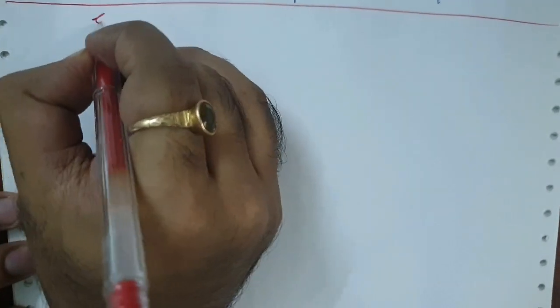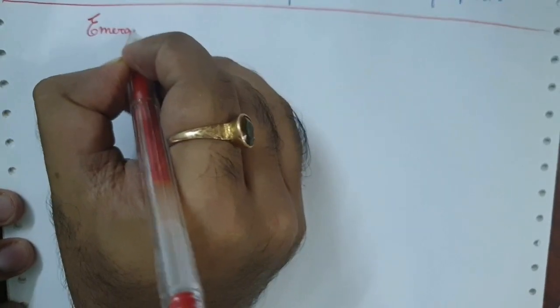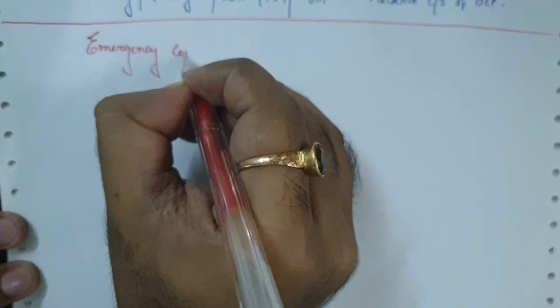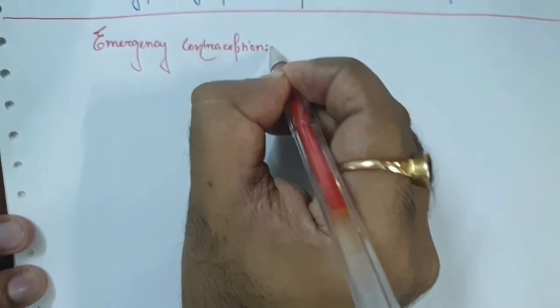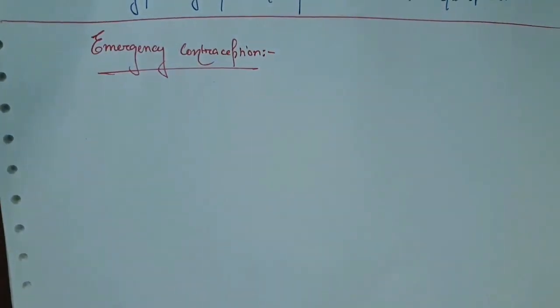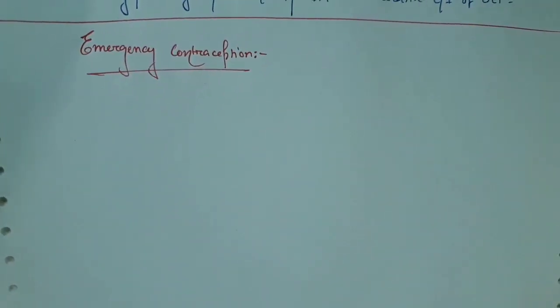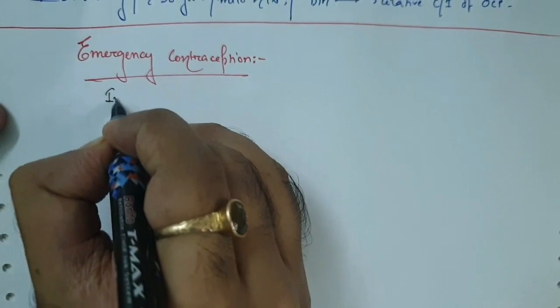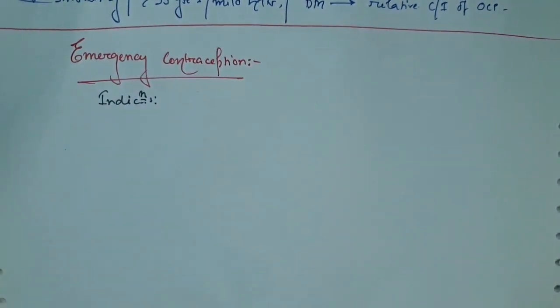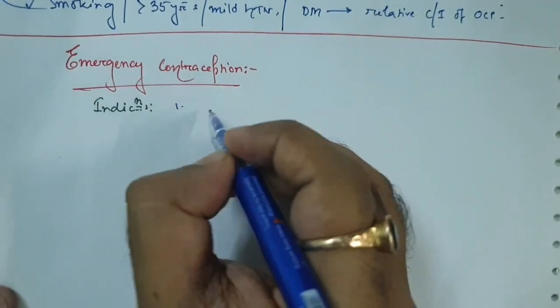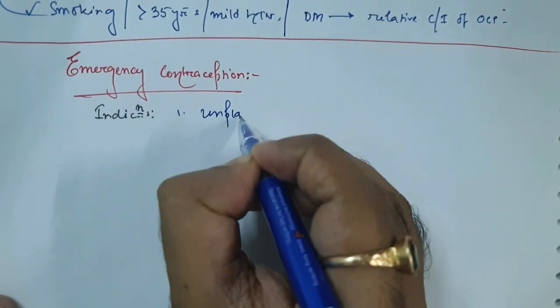Before finishing, we should know another important temporary contraceptive method, emergency contraceptive methods or emergency contraception. In this method, what are the indications to use the emergency contraceptive methods? Indications are, number one, unplanned and unprotected intercourse.